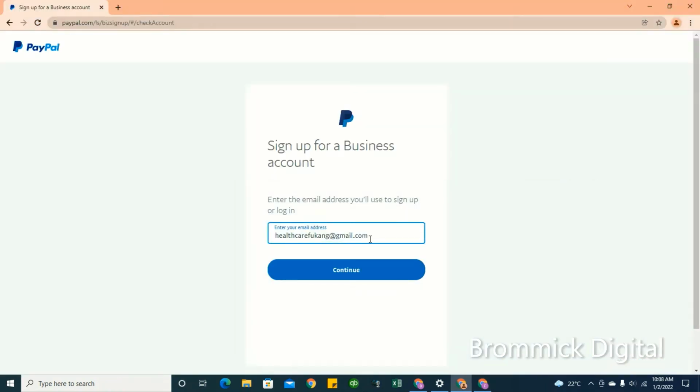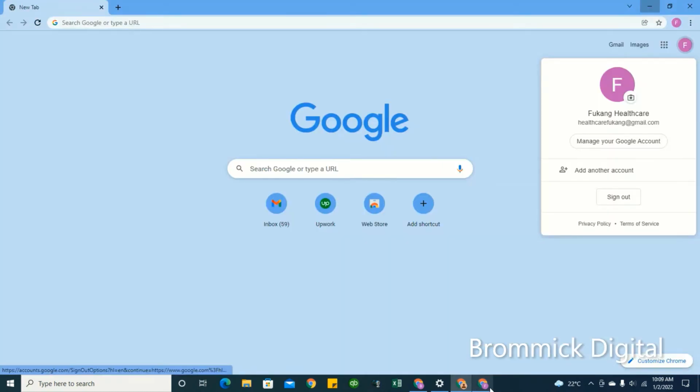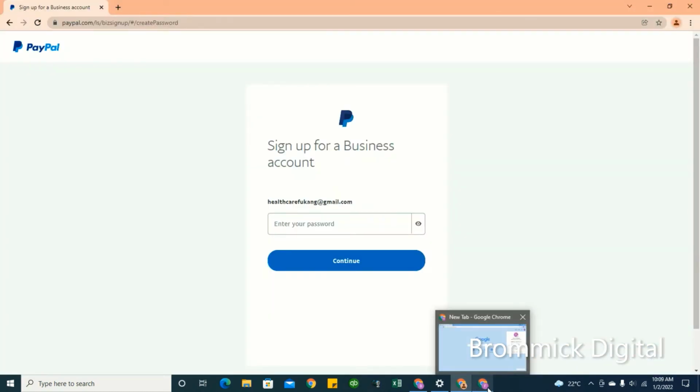In case you get any challenge or you are unable to register, they will require you to input your password, so make sure you don't forget it. I'm telling you that in case you get any challenge, please comment and I'll be able to assist you.